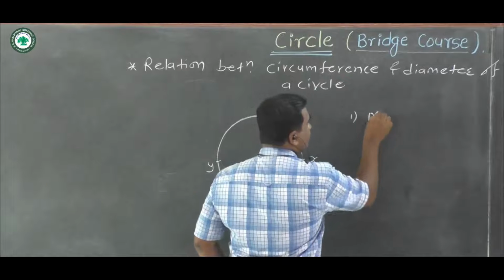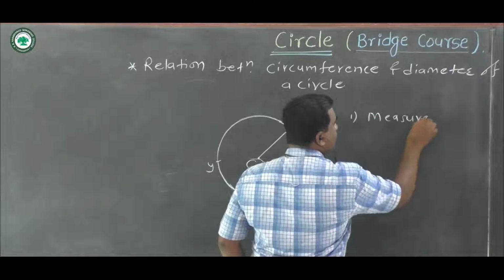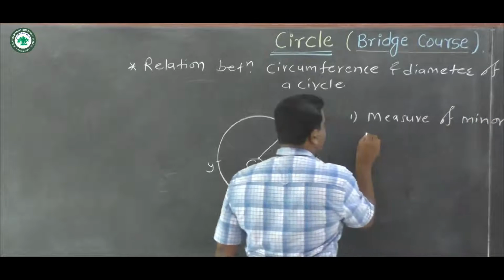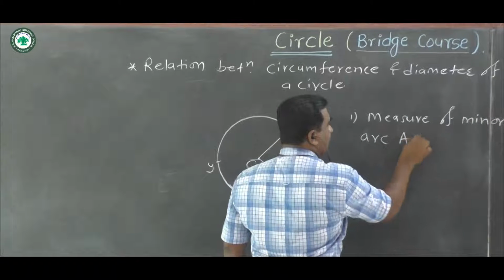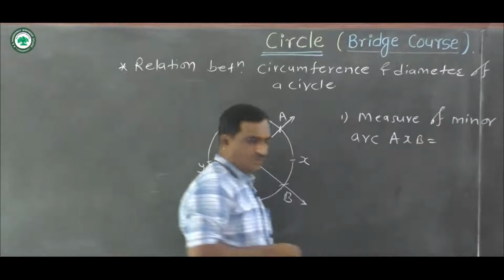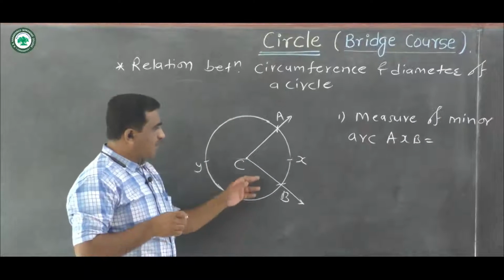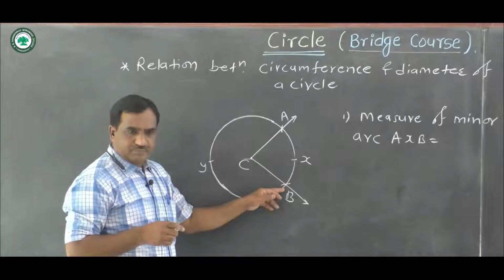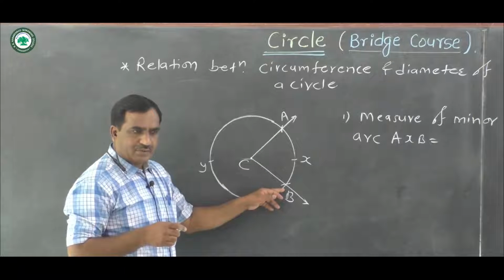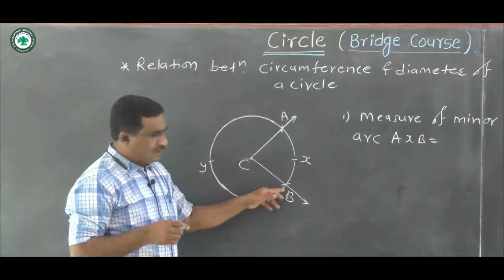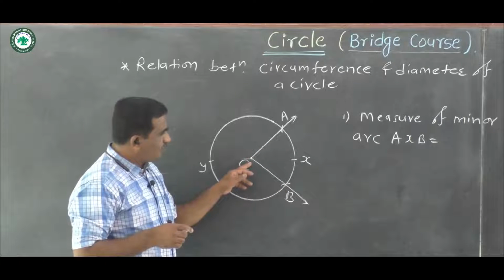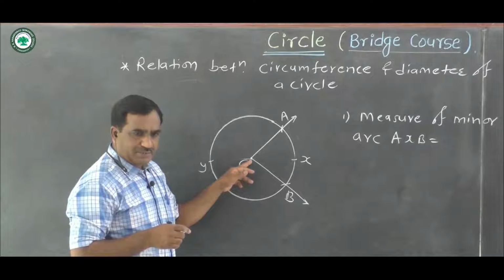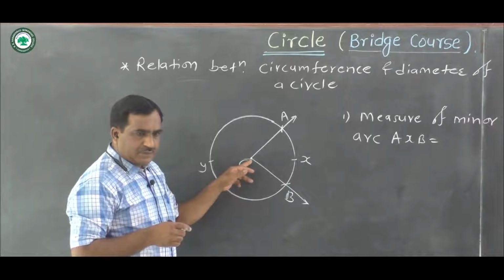Now here we can find the measure of the minor arc AXB. Number first, measure of minor arc AXB is equal to, what is the measure of this arc? Measure of minor arc is equal to the measure of the central angle. We know that if the vertex of the angle is at the center of the circle,